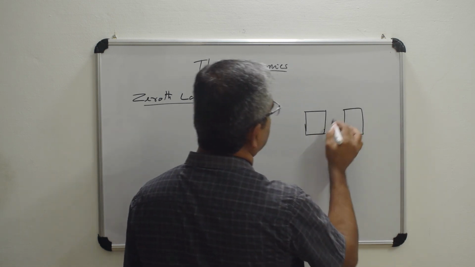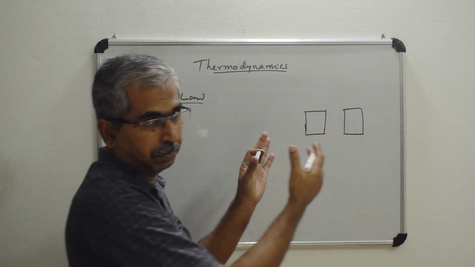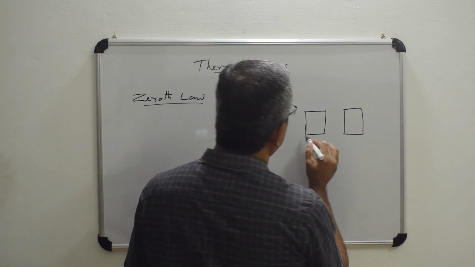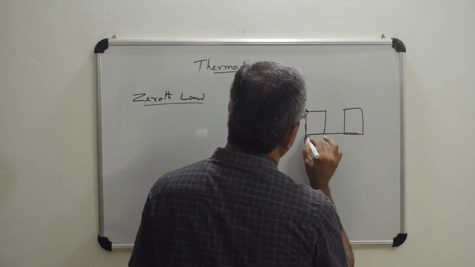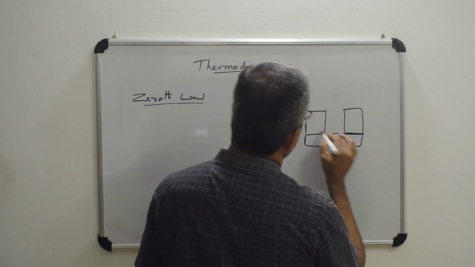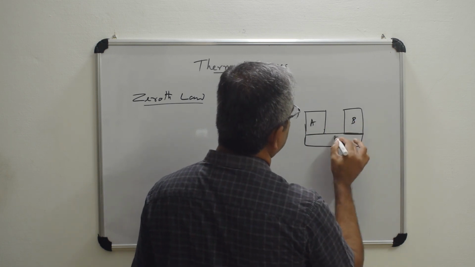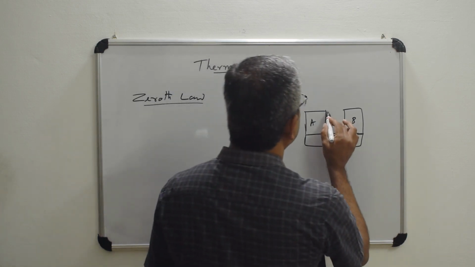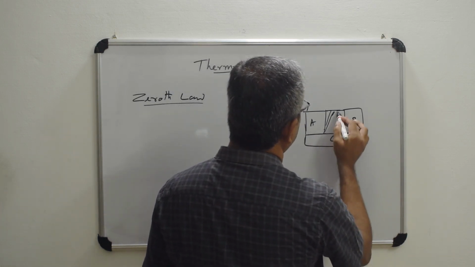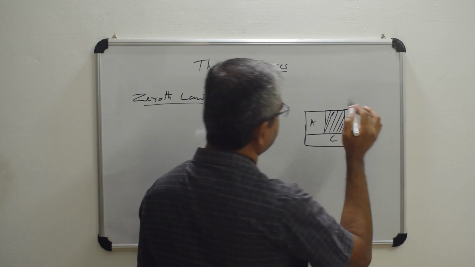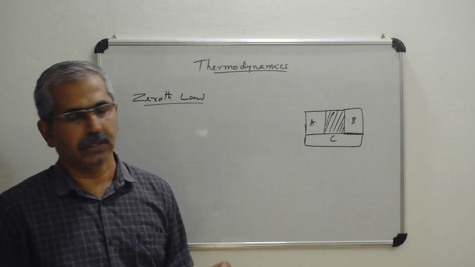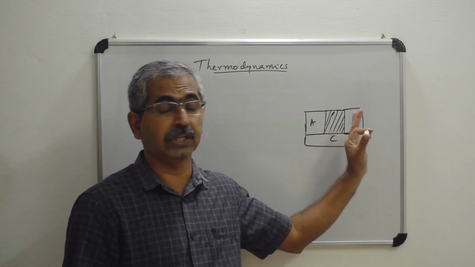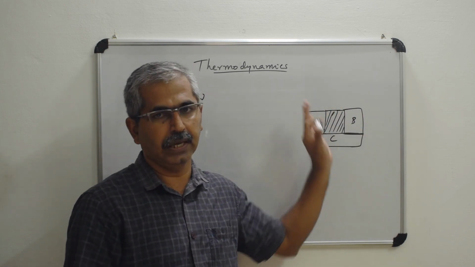These two systems are separated by a wall, and they are isolated from each other. Then these two systems are in contact with a third system. So this is A, this is B, and this is C. A and B are isolated by a wall between them. That is an adiabatic wall, because there should not be any heat exchange between A and B.